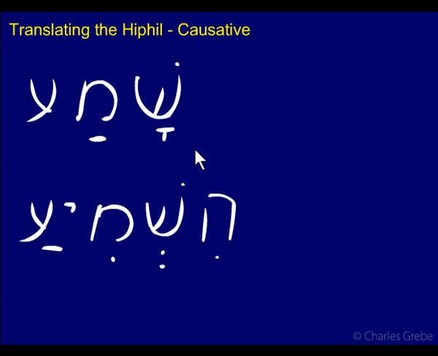Okay, here we have shama. This means he heard. These are very common words. You should know these by now. He heard. The great Shema in Deuteronomy. Okay, he heard, and now here we have hishmia, furtive patach there because of the third guttural, right? A little patach sneaks in there to make it easier to pronounce.